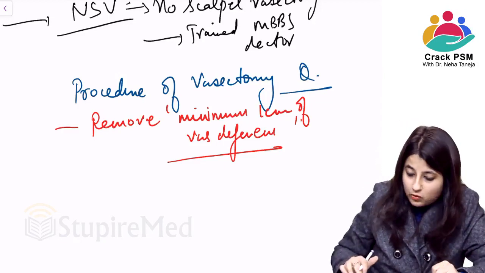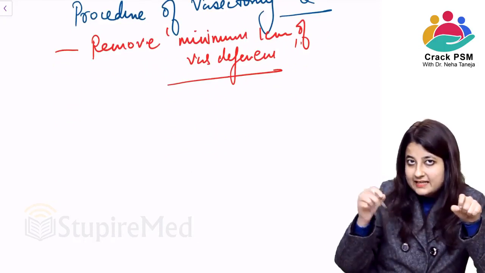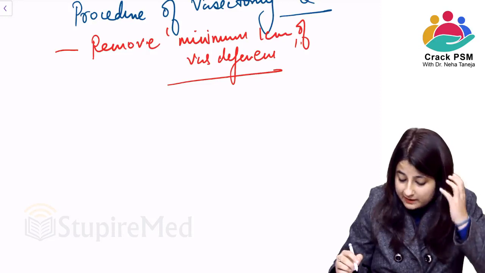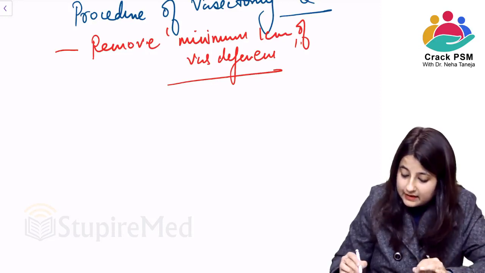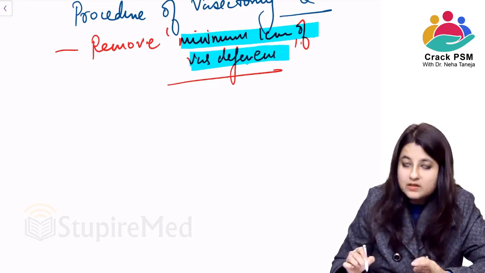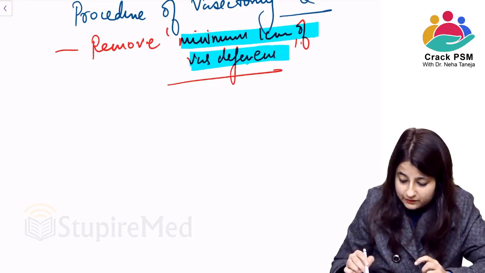Okay, what do you do? The ends are ligated and they are folded back to themselves. Okay, that much you need not worry about. You just need to remember that vasectomy involves removal of minimum 1 centimeter of vas deferens.